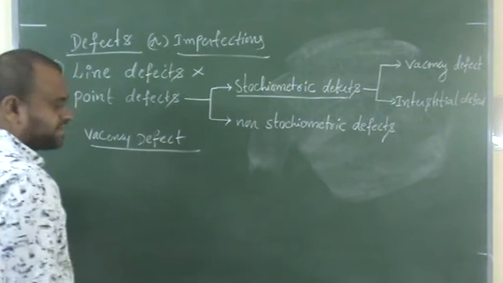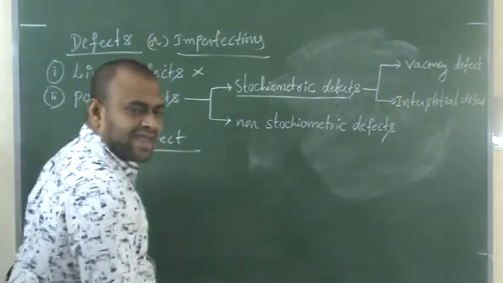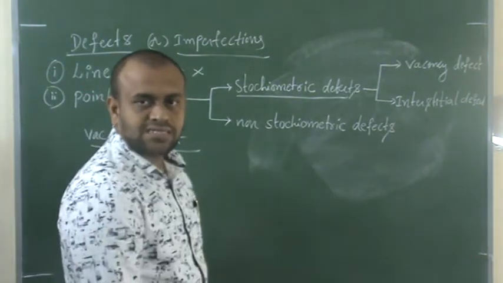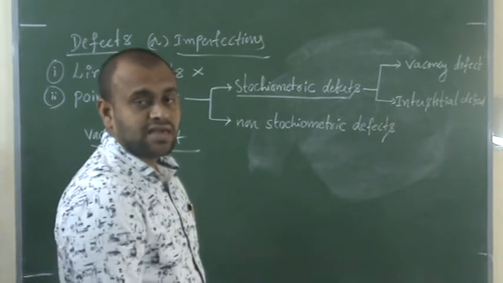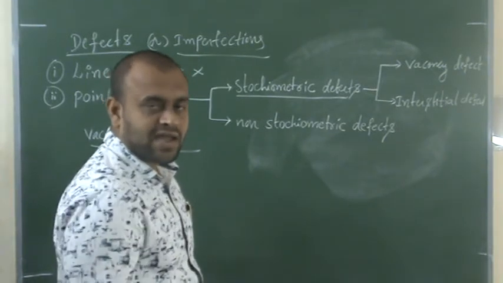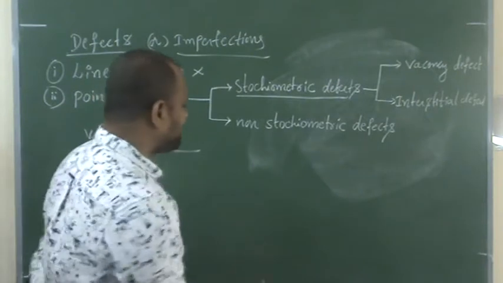Vacancy defect. Let us suppose we consider a solid which is made of 2 kinds of particles, X and Y, or A and B, as you like.